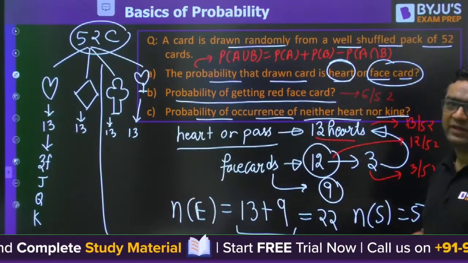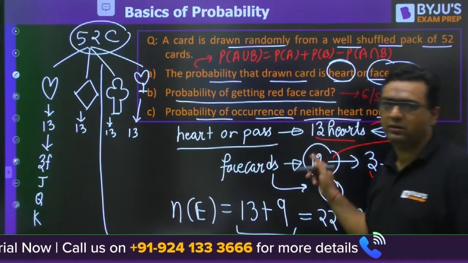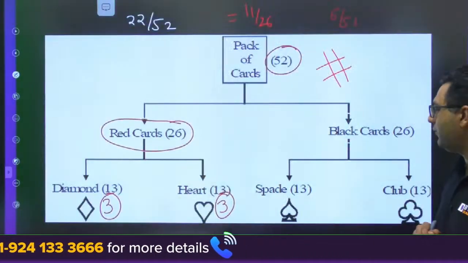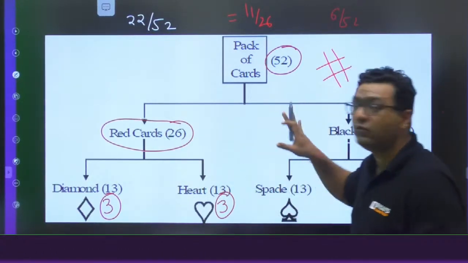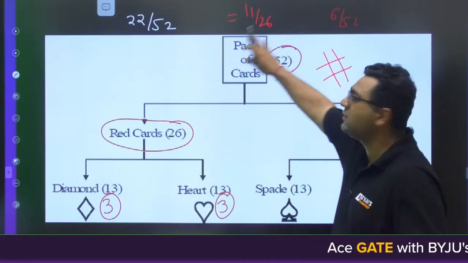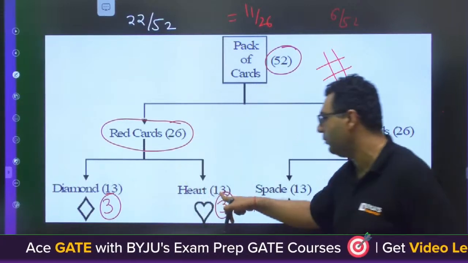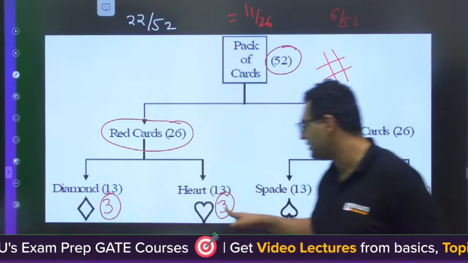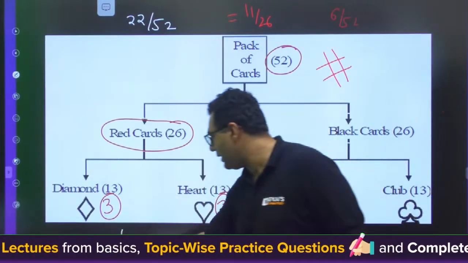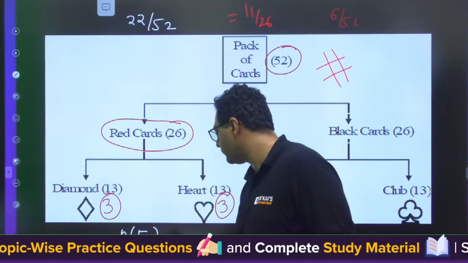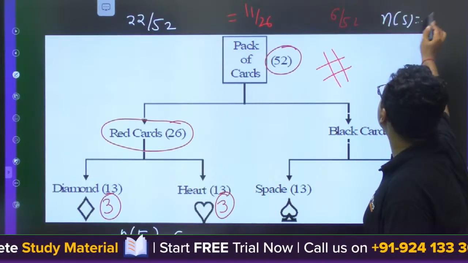Probability of getting red face card. Whenever we are talking about the red face card, red cards are totally 26. But when you are going to take out of 52, this is our sample space. Red face card, either it would be from here or from here. So 3 face cards here, 3 face cards here. Total 6 red face cards are there. So N of E is 6, and N of S is 52.